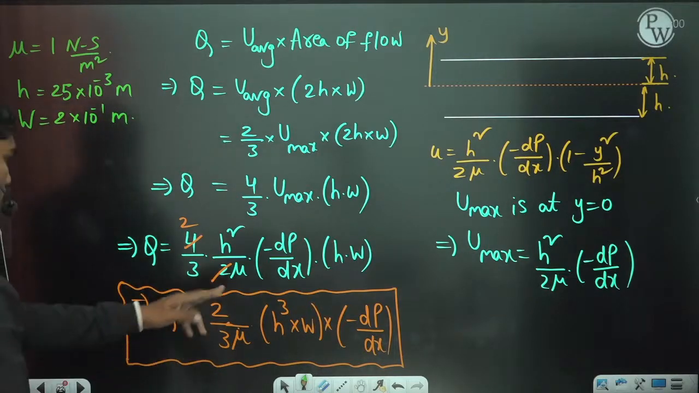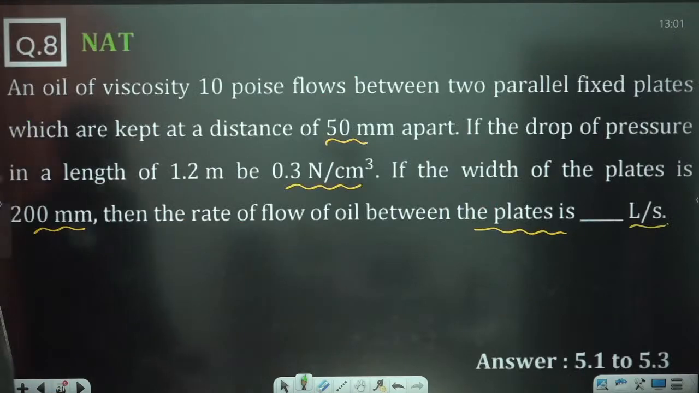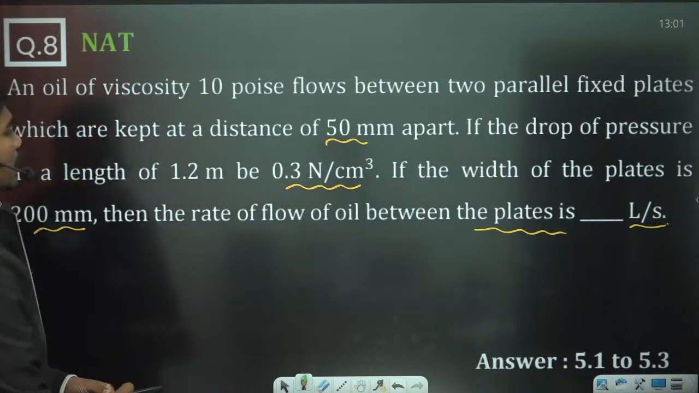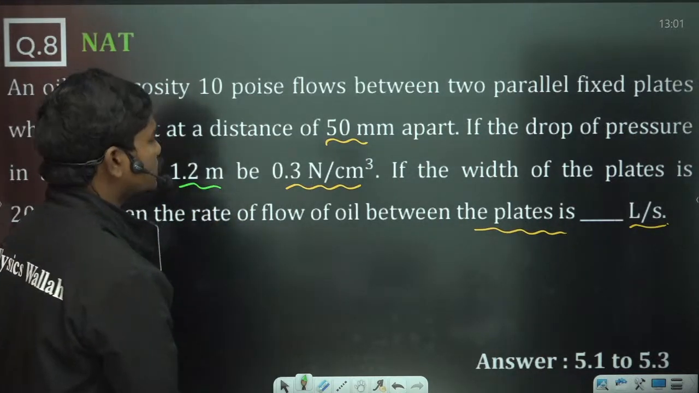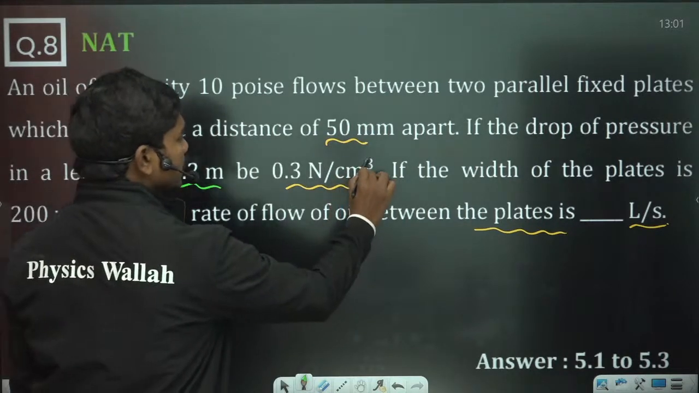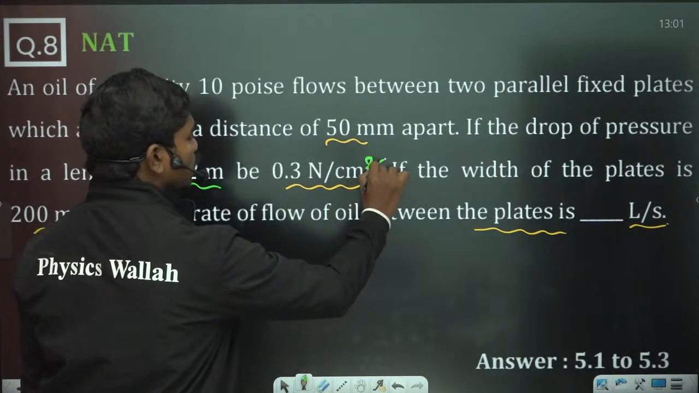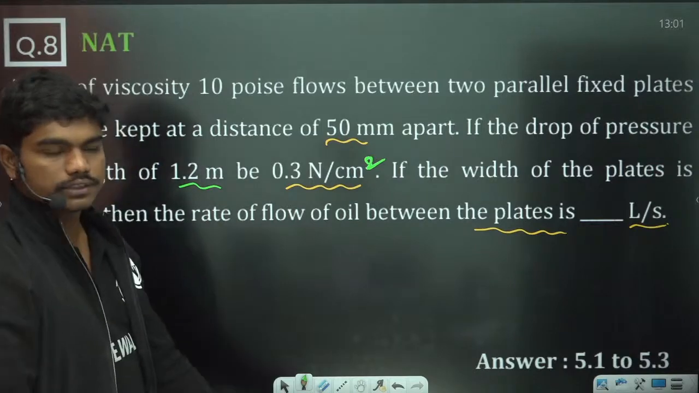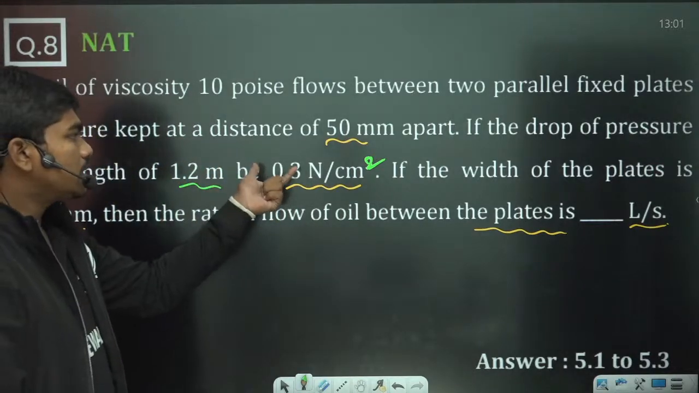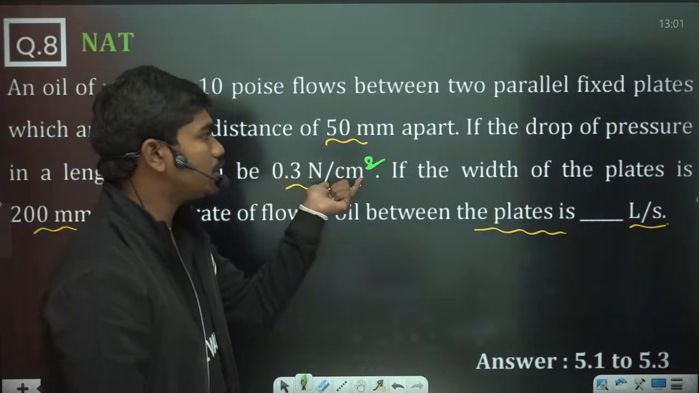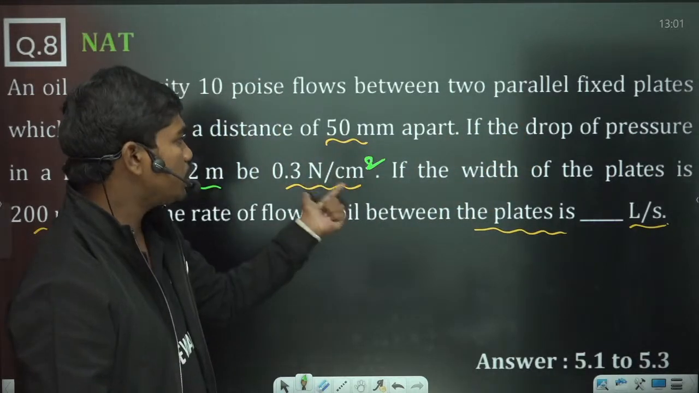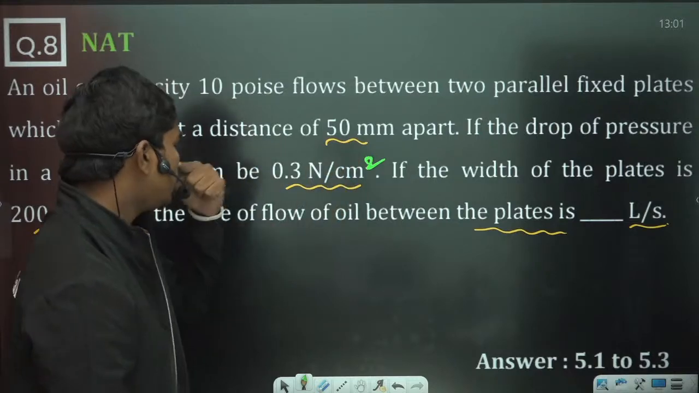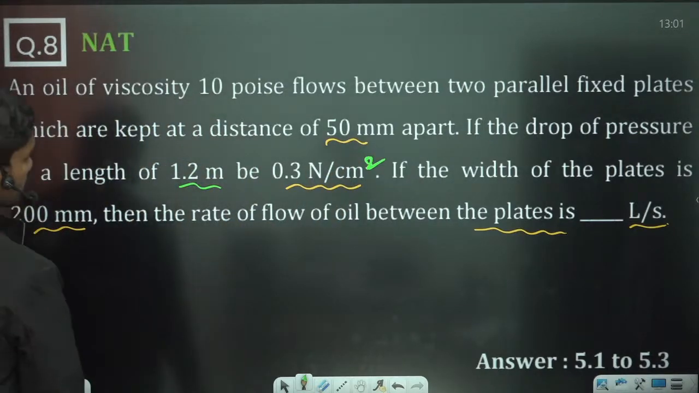Then what about the pressure gradient? It is given that the drop of pressure in a length of 1.2 meters is 0.3 Newton per centimeter cube. Pressure drop is always per centimeter square, right? Since drop of pressure has the same units as pressure, it should be Newton per centimeter square, maybe a typing error. So 0.3 Newton per centimeter square.